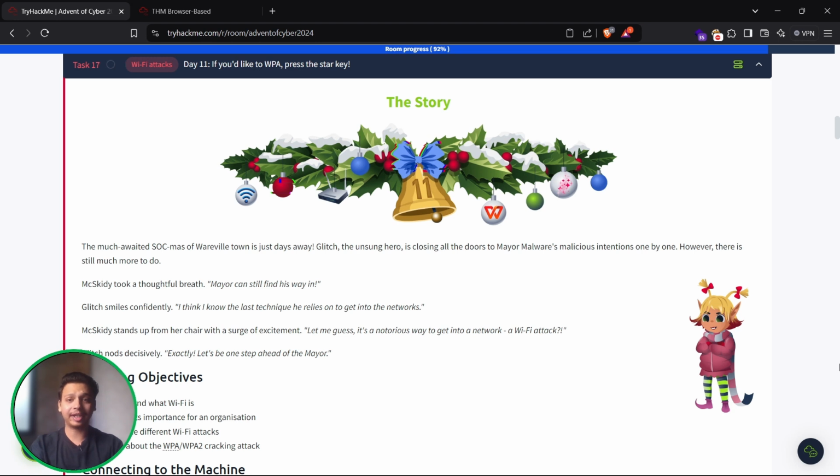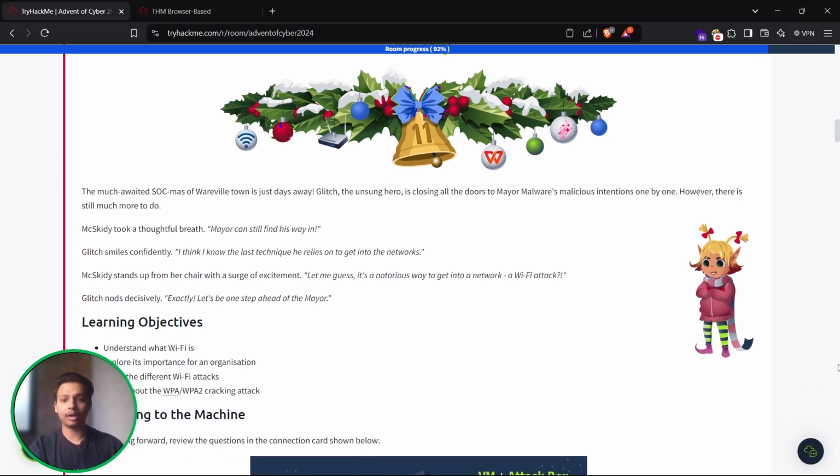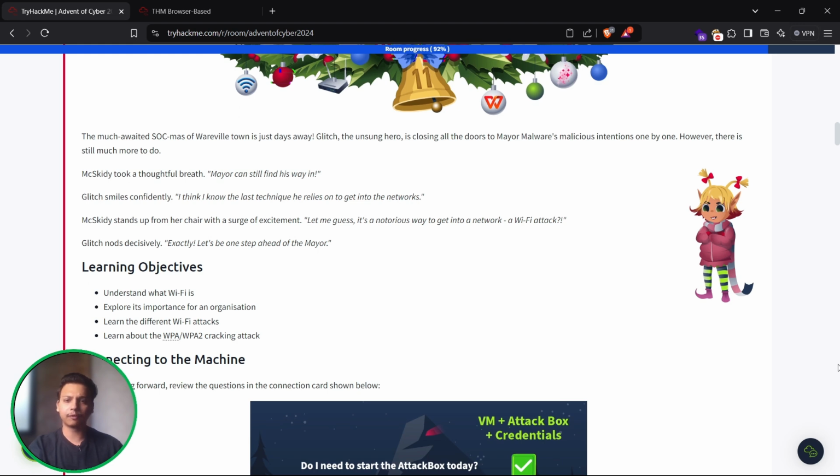So let's start with our day 11 challenge. If you like a WPA, press the star key. The much awaited SOC-mas of Werewolf Town is just a day away. Glitch, the unsung hero, is closing all the doors to Mayor Malware's malicious intentions one by one. However, there is still much more to do. Max QD took a thoughtful breath.